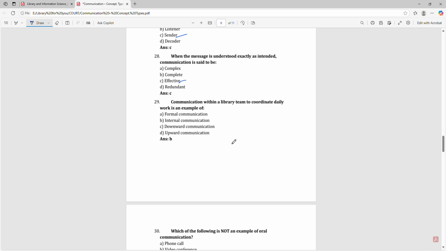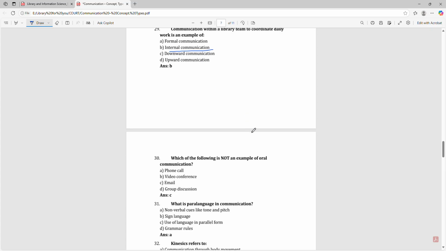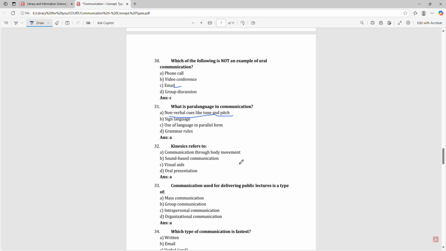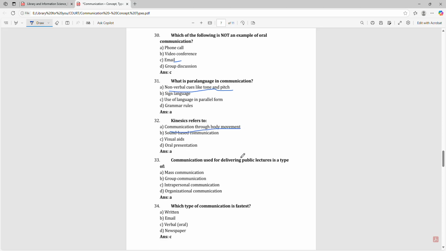Communication within a library team to coordinate daily work is an example of internal communication. Which of the following is not an example of oral communication? That is email. What is paralanguage in communication? Non-verbal cues like tone and pitch. Kinesics refers to communication through body movement.